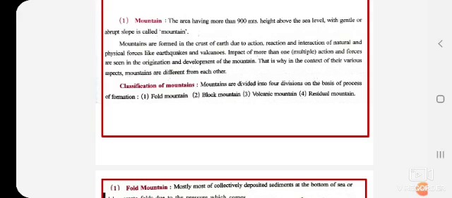Now mountains are formed in the crust of earth due to action, reaction and interaction of natural physical forces like earthquakes, volcanoes.